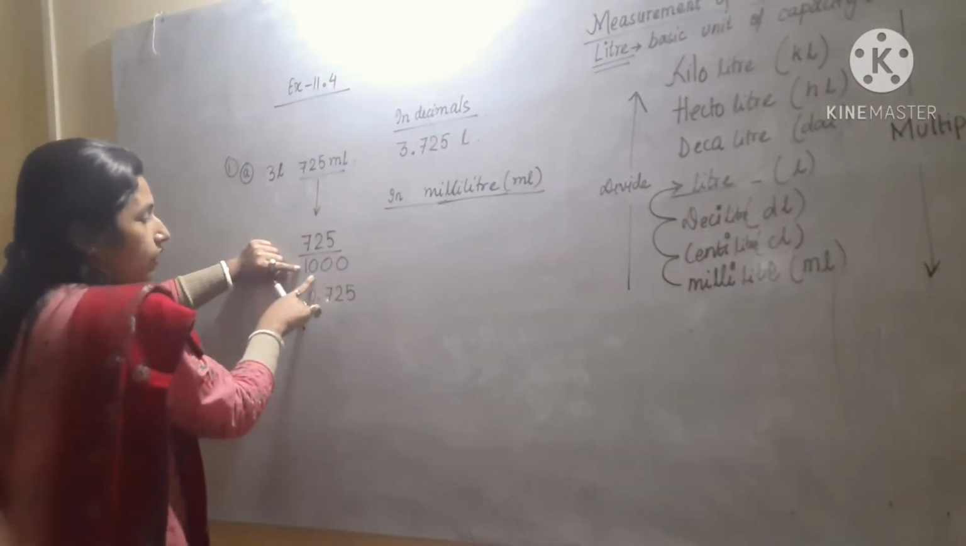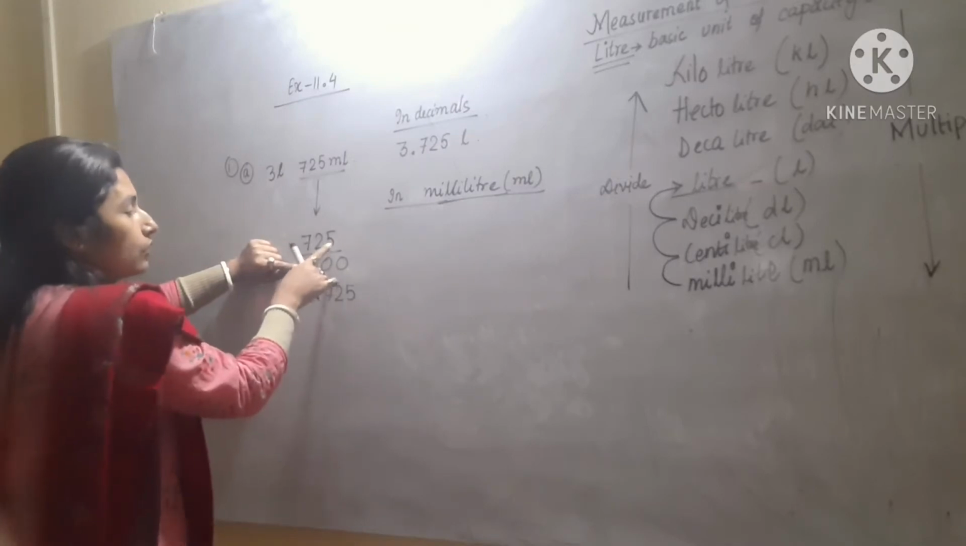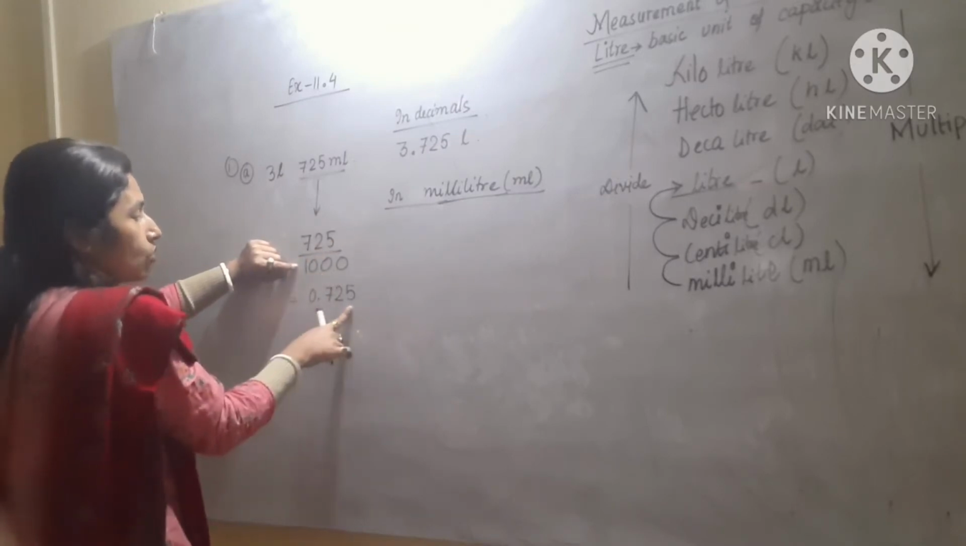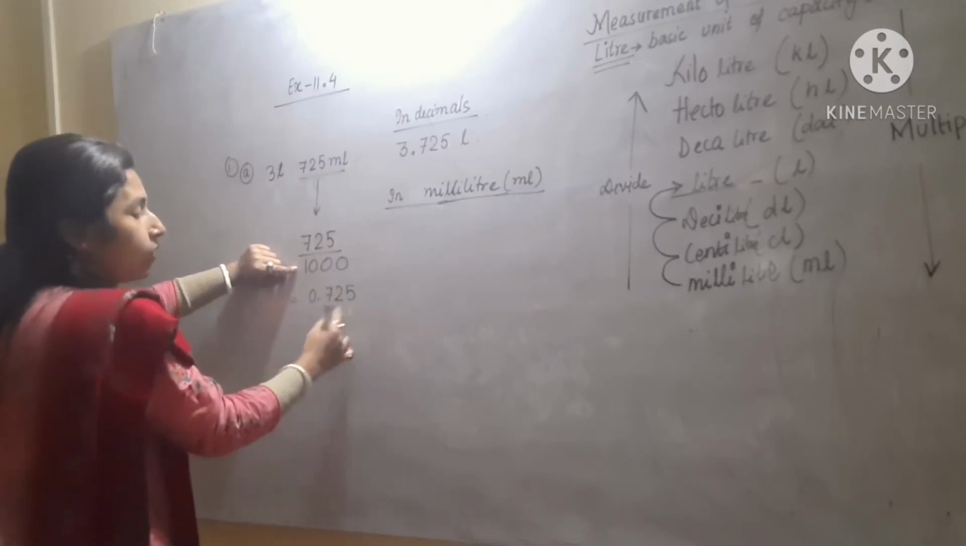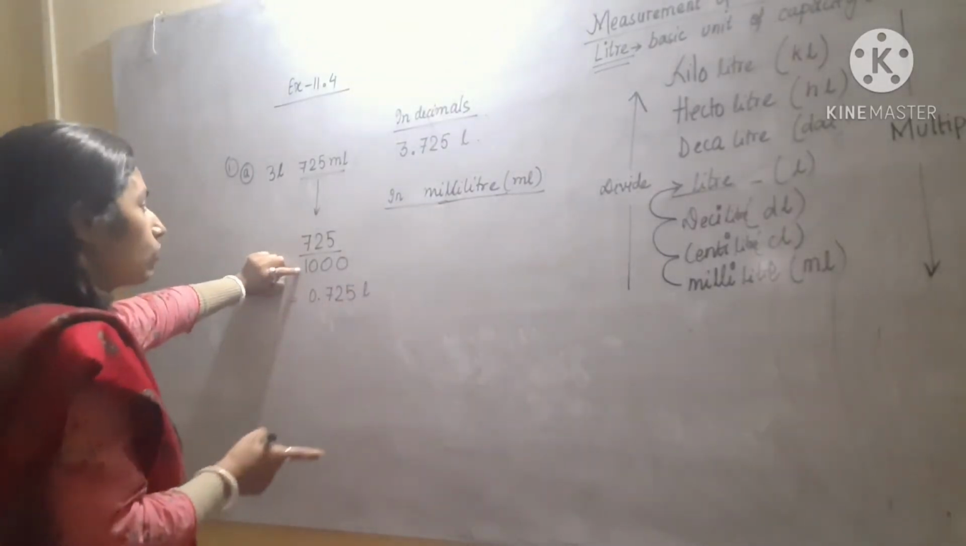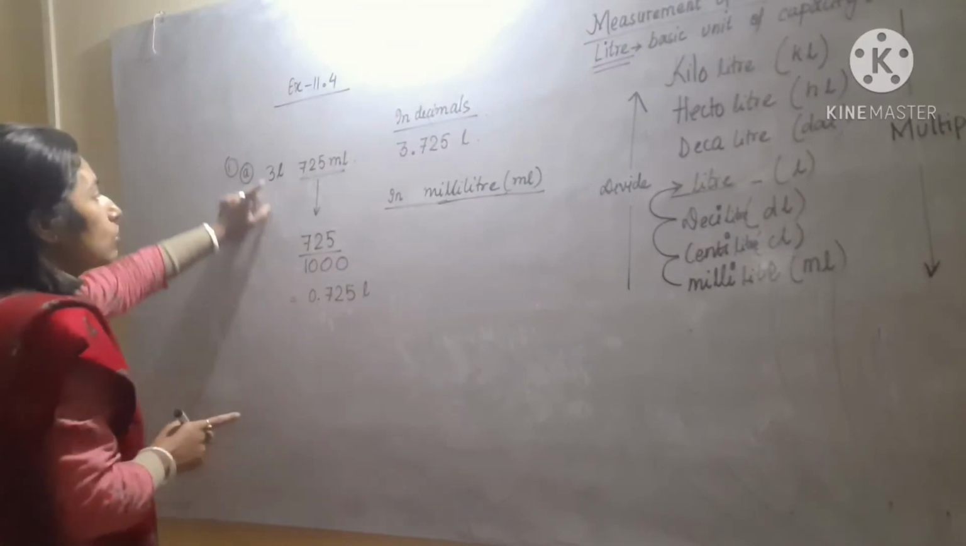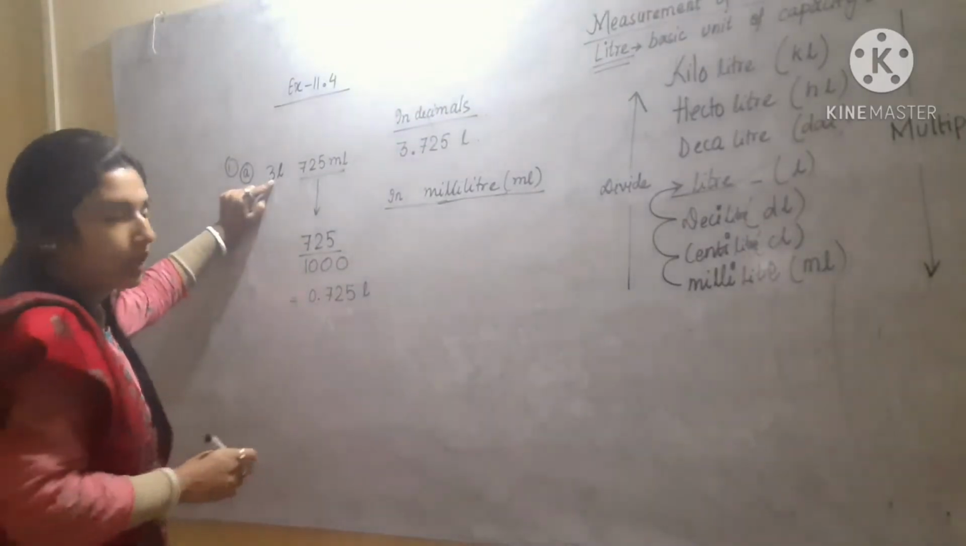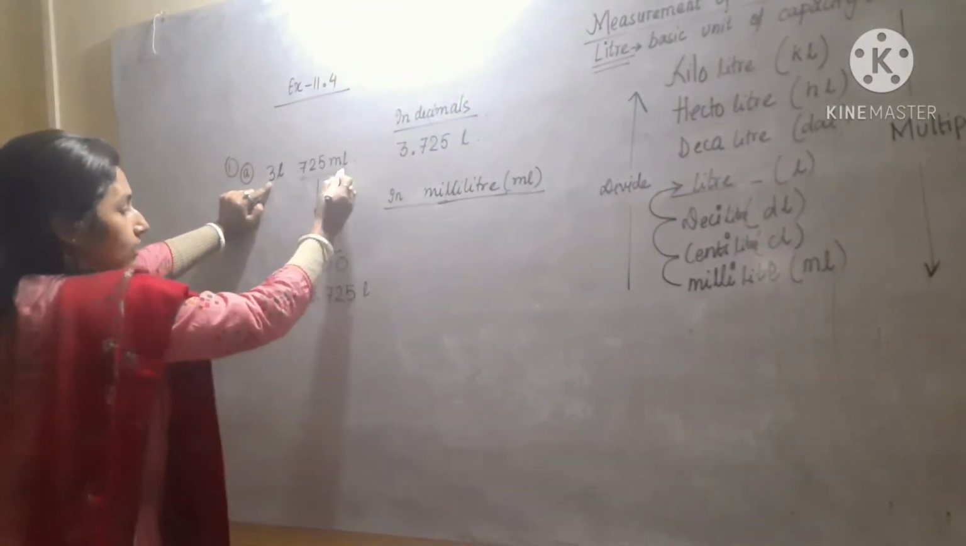0.725, because here there are 3 zeros. You have to count 3 digits from that side. So this is 0.725, and now this is in liter, because we are dividing and we are converting into liter. So 3 is already in liter, and we have converted this quantity also in liter.